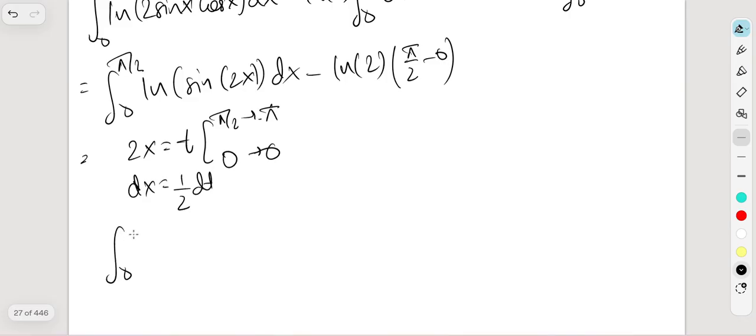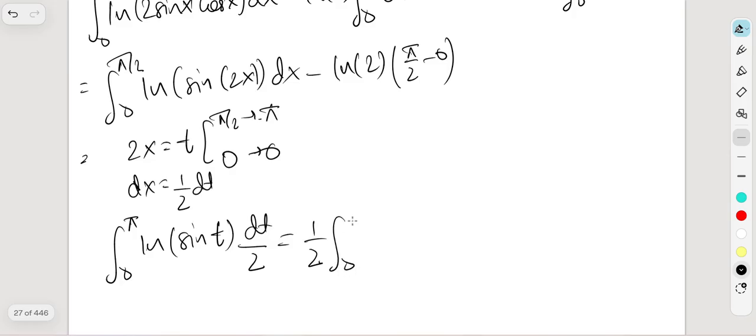So basically the integral from 0 to pi of natural logarithm of sine of t, and we have dt over 2, so 1 over 2 integral from 0 to pi of natural logarithm of sine of t dt, right?